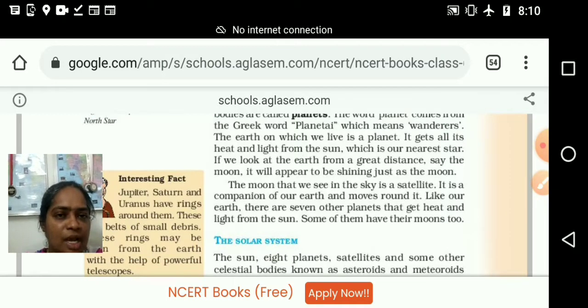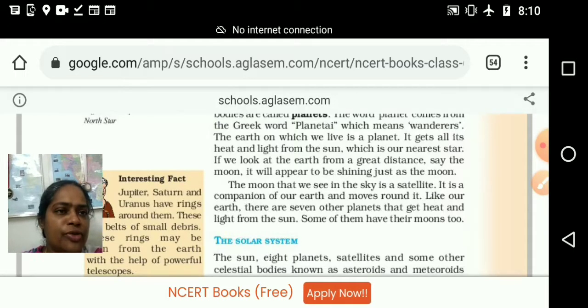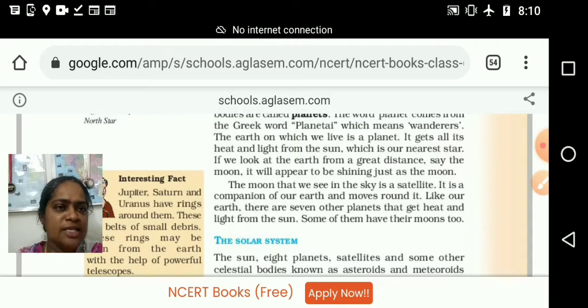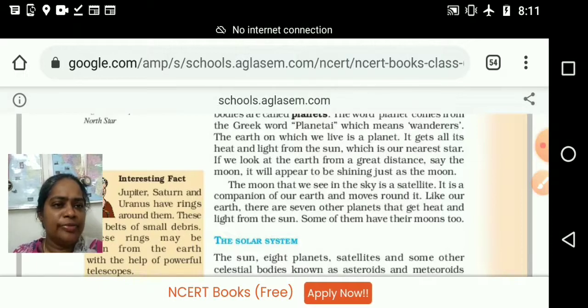Okay, the question is whether the statement is true or false. The moon that we see in the sky is a planet. What is the answer? Okay, very good. It is false. Why? The moon is a satellite and it is a companion of our earth and moves around it. And the moon is the companion of which planet? Jupiter or Mercury? No, it is the companion of our earth. And how can we understand that? It is moving around our earth.